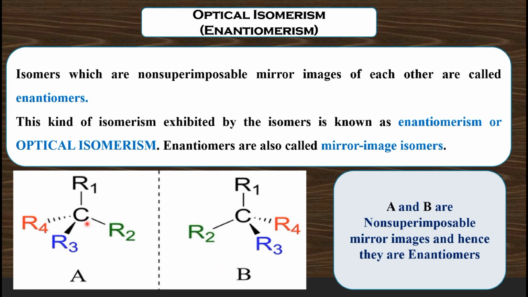Now, you just take this molecule out from the plane and try to put it on the molecule B. Now, when you place the molecule A on B, R4 will be eclipsing with R2, and we will get R2 above this R4. So the similar groups are not exactly matching with each other, and that is what we call non-superimposability. So these two molecules, which are mirror images and not superimposable, are called enantiomers.